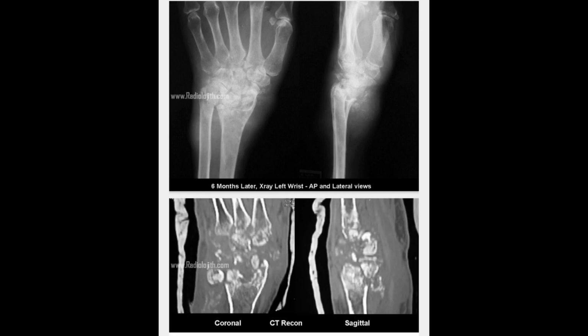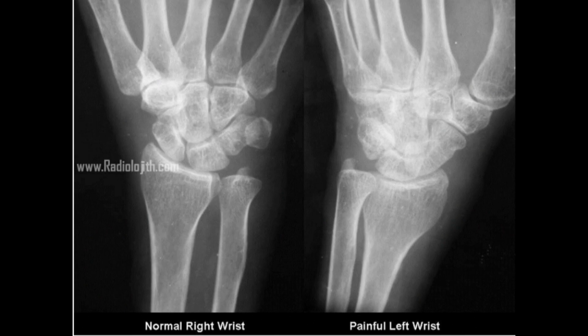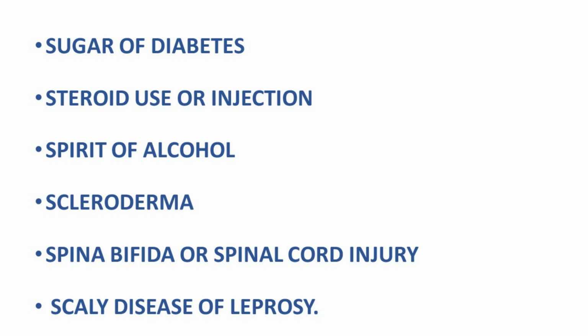Still, if you don't know the diagnosis, please just wait. After discussing with the patient, she told the fact that something had been injected into the wrist joint by the native village compounder on the same day when she had visited here 6 months back, and after that her pain had gone. Now I'll give you the mnemonic of 6S which are prone to give the disease.